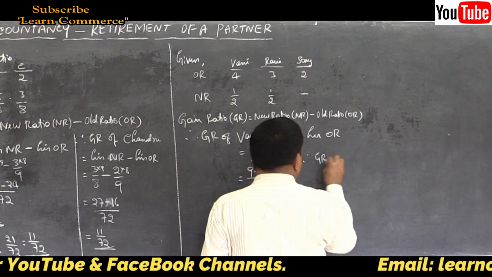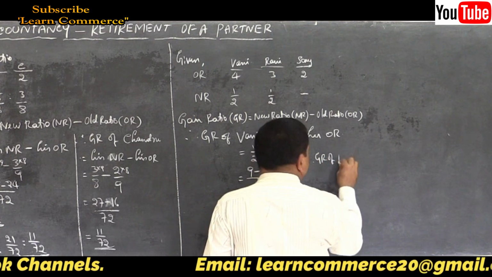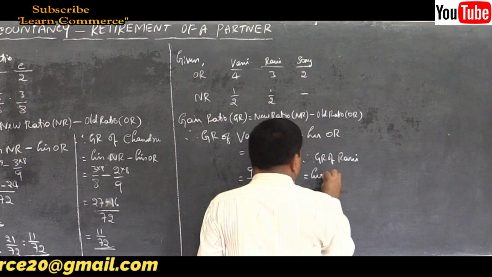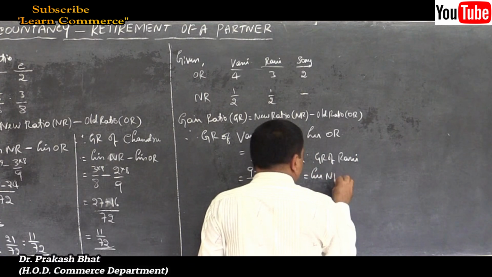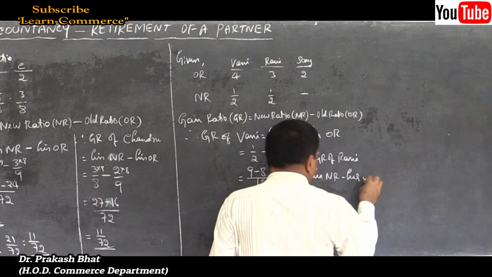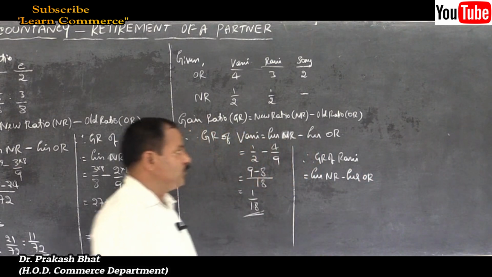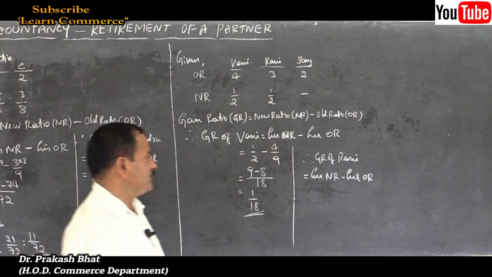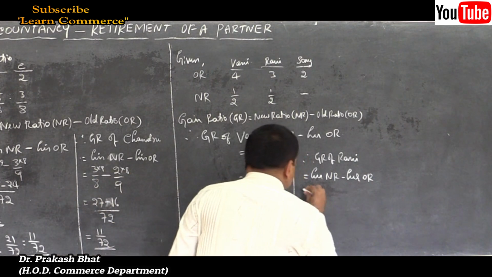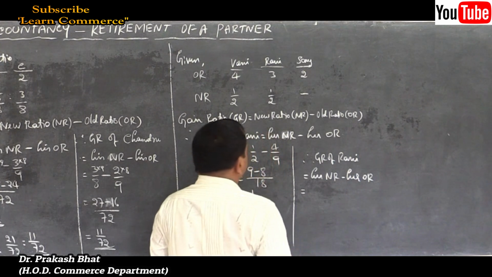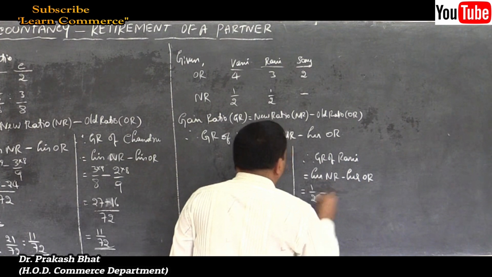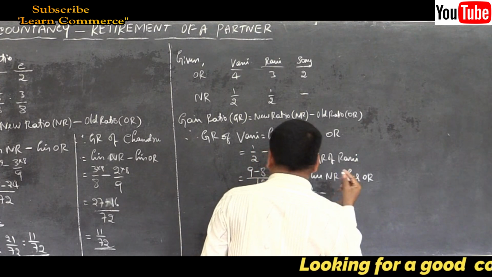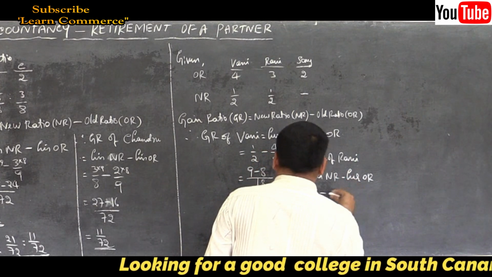Now moving on to the next part. Therefore, GR of Rani is equal to her new ratio minus her old ratio, right? Yes. Is equal to her new ratio 1/2 minus old ratio was 3/9.